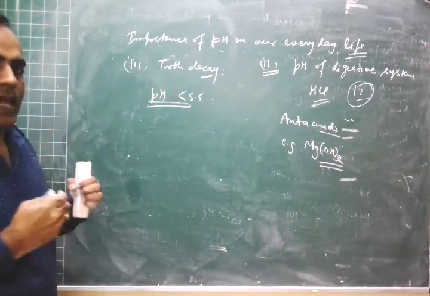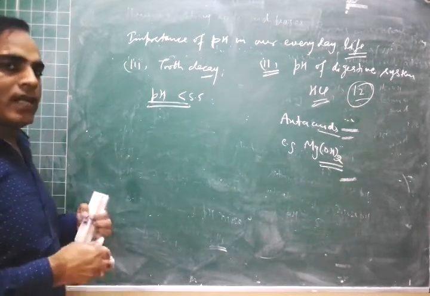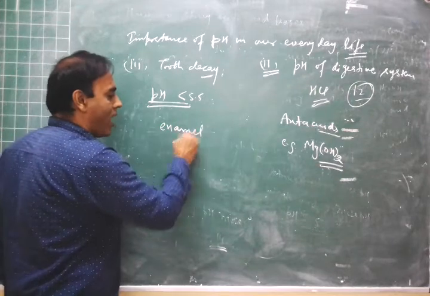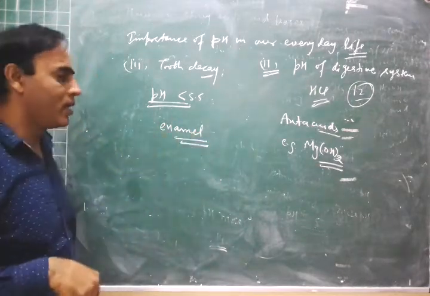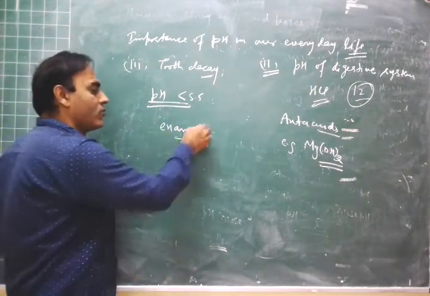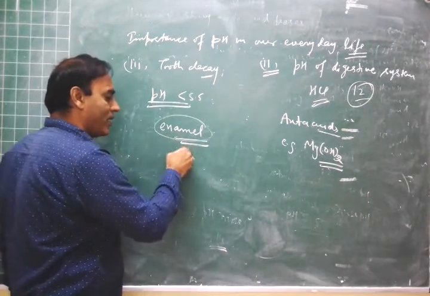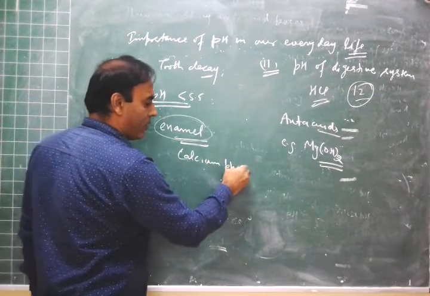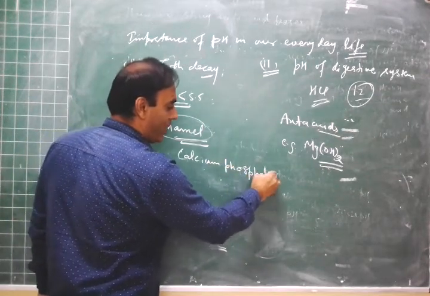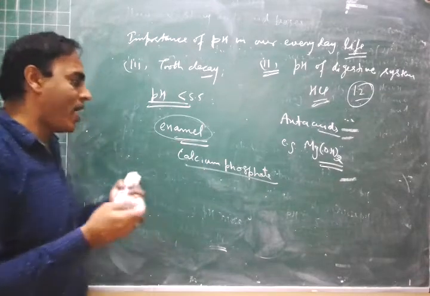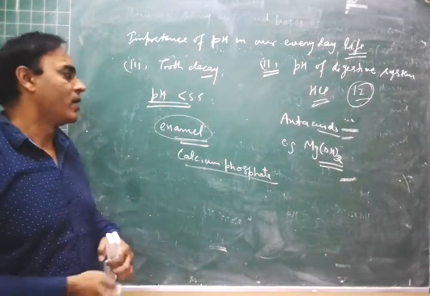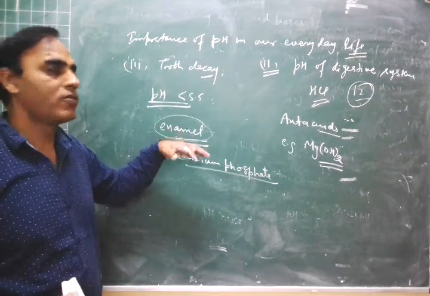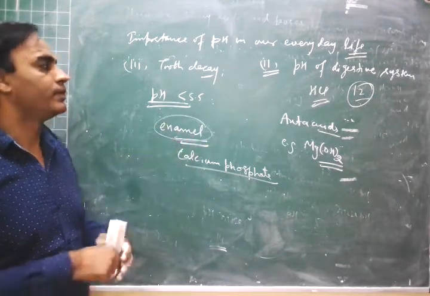This acidic medium dissolves the enamel, the hardest covering present on our teeth, and then tooth decay takes place. What is enamel? It is a covering made up of calcium phosphate, which is the hardest substance in our body. But acid secreted by bacteria can dissolve it, which then leads to cavities, that is tooth decay.